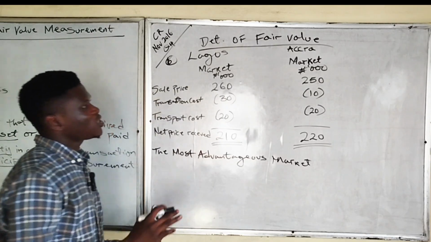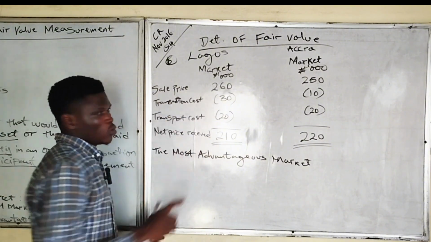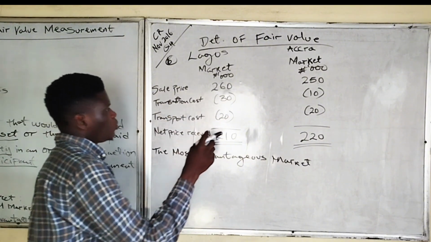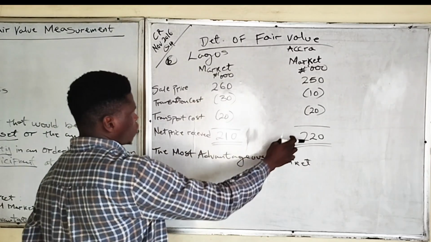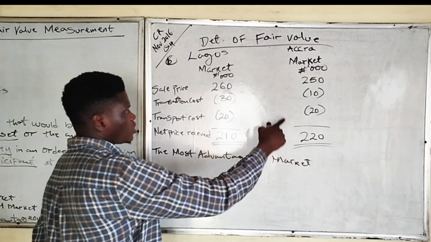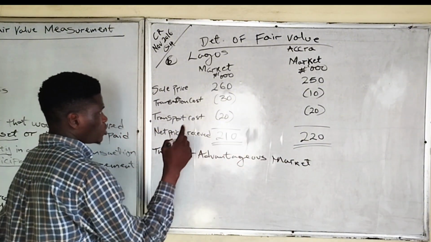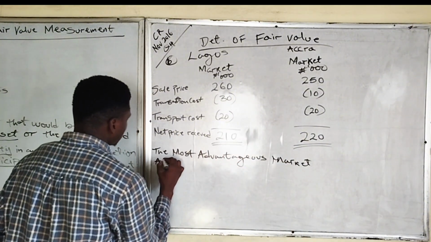But when you are calculating fair value, you do not consider the transaction cost. Take note of that. So we have determined that Accra market becomes our most advantageous market, on which we will calculate fair value.